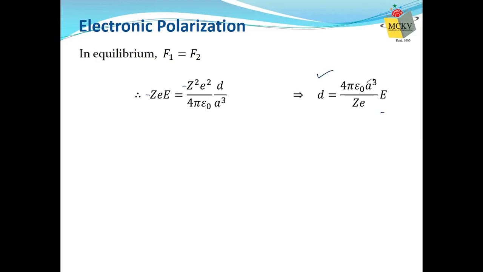our radius of the atom is there, applied electric field is there, and the atomic number is there. So if I change the electric field, separation will be changed. Of course, more electric field, more the separation, common sense. But you observe it depends on the type of molecule or type of atom you are choosing, because for different atom, Z and A will be different, and accordingly D will be different. Now,